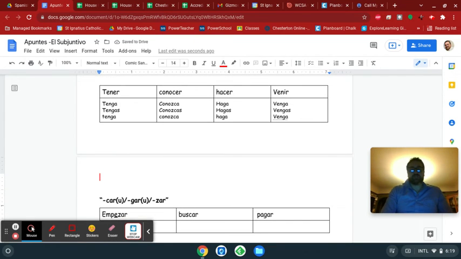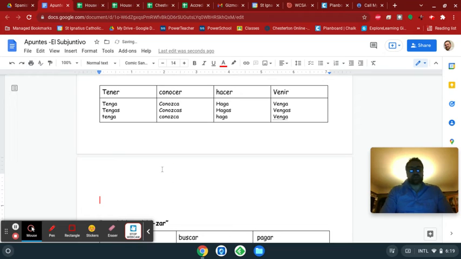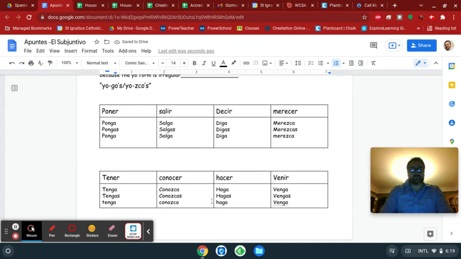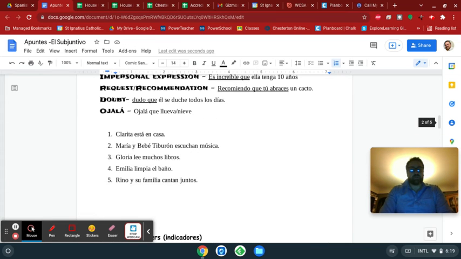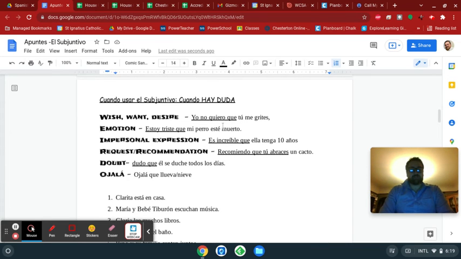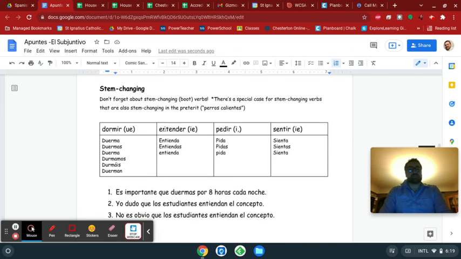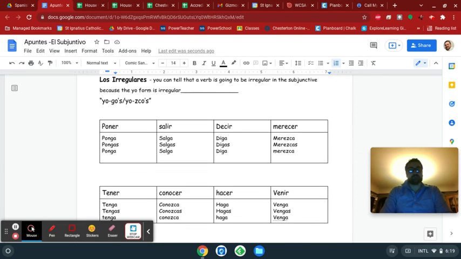Okay, before talking about our next category, let's do the same thing and let's use a handful of these in some example sentences with some triggers. Okay, let's look back at our WEIRDO. I could wish, want, or desire something. I could doubt that something happens. I could feel an emotion that something happens.